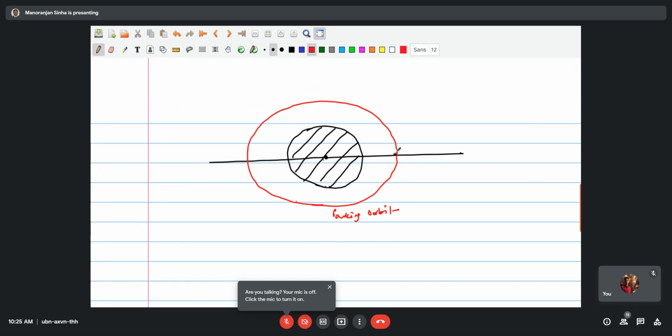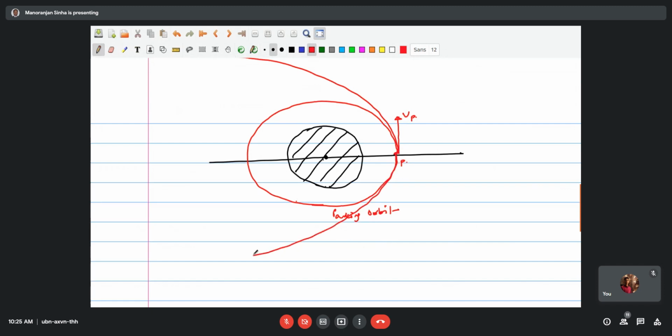If we provide an impulse here, and say this is the perigee position if it is an elliptical orbit, and the proper impulse is provided, it will escape from the gravity of the Earth.